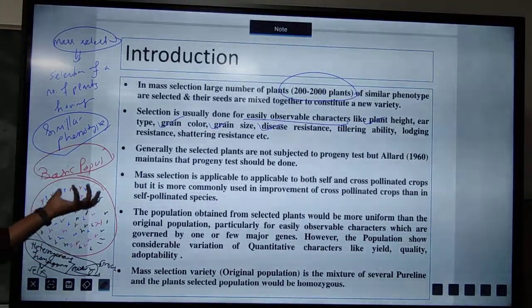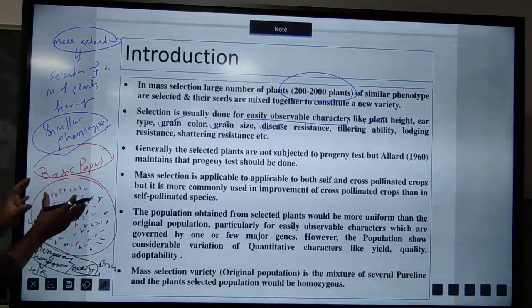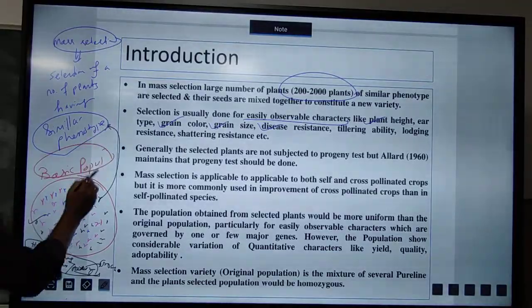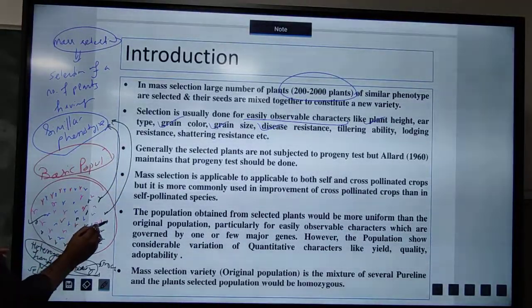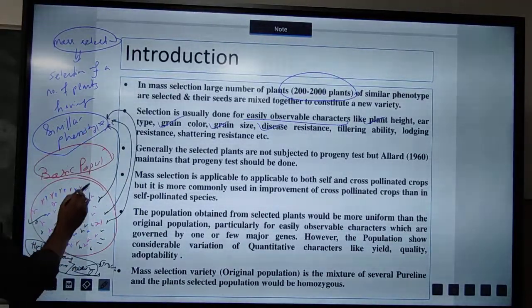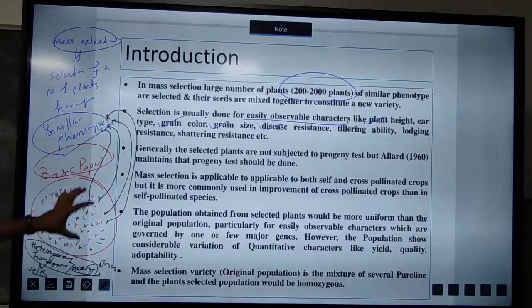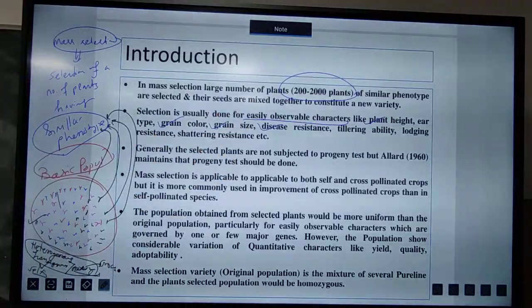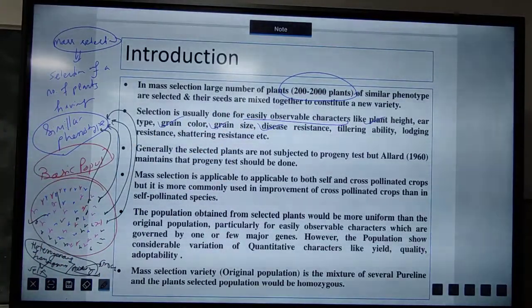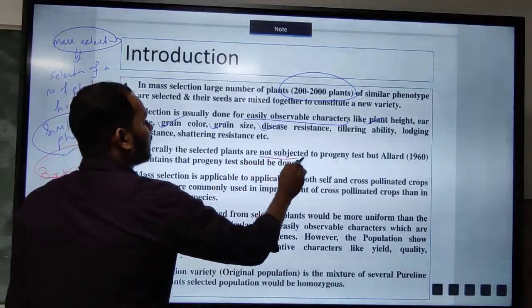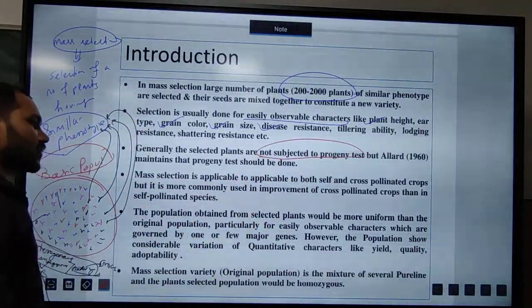So from this basic population, I will select similar phenotypes. These are the plants having similar phenotypes, this black color, so these are the similar phenotypes. So I will select from this basic population 200 to 2000 plants having similar phenotype in nature. Okay, so next thing you have to remember is that here no progeny test will be done. No progeny test will be done in case of mass selection.